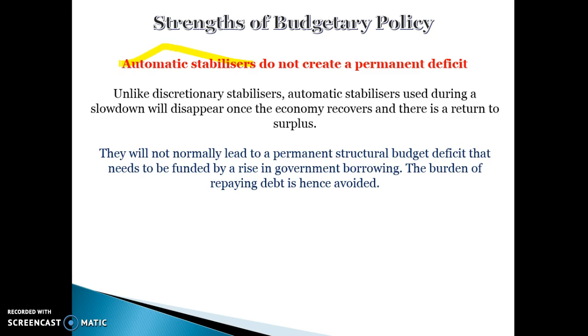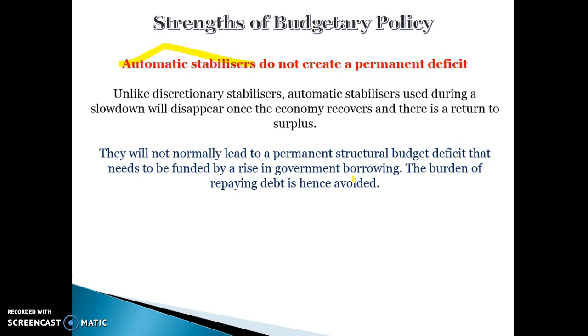The second thing is automatic stabilisers don't create permanent deficits. So what I mean by that is that automatic stabilisers, when we're in a trough, yes, they will lead to bigger budget deficits. They'll lead to more expenditure and less revenue. But the good thing about that is that the cyclical component of the budget doesn't exist for a long period of time. It's not a permanent thing. It's not like structural tax cuts or anything like that that can lead to big long-term structural deficits.